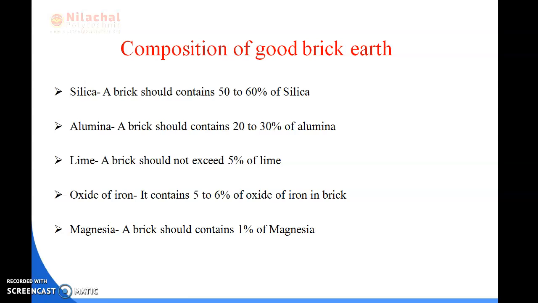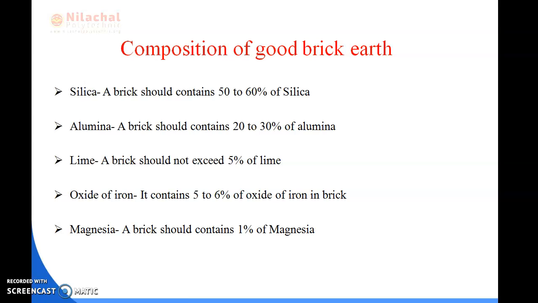The presence of silica prevents cracking, shrinkage and warping of the raw bricks, and it also gives uniform shape to the bricks. If silica is in excess, it destroys the cohesion between the particles, and the bricks become brittle and break easily.